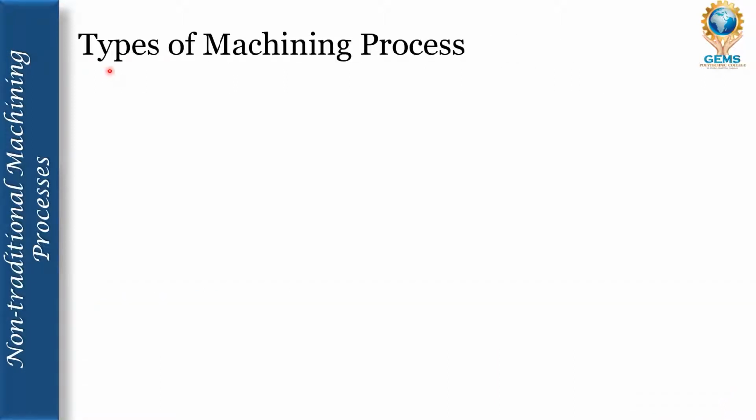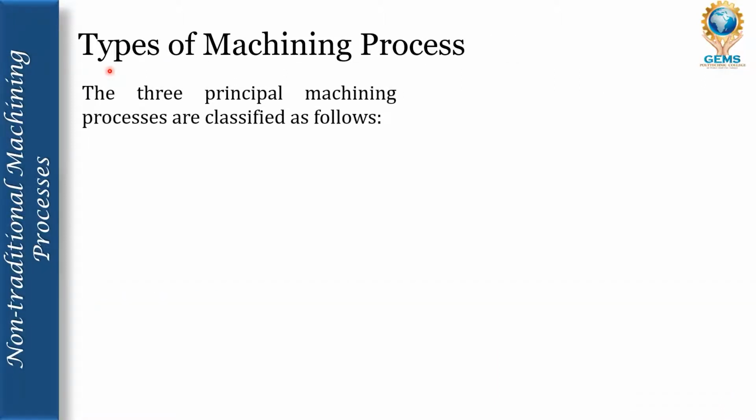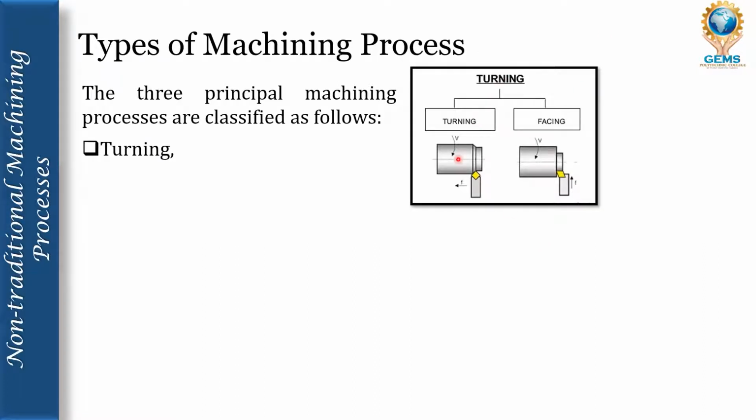Now let us see the types of machining process. The three principal machining processes are classified as follows. First one is turning, and this is how turning operations look like, having turning and facing. Normal turning means reducing the diameter of the workpiece, and facing means reducing the length of the workpiece.